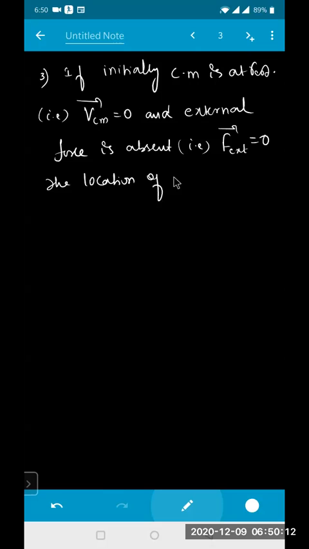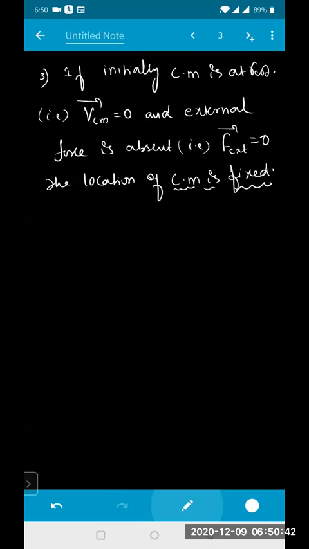The location of the center of mass is always fixed from the given condition.